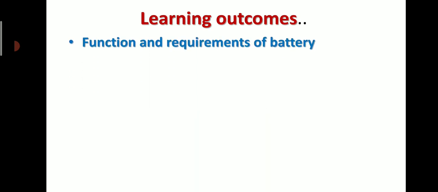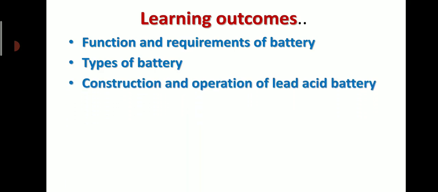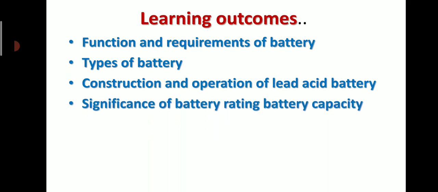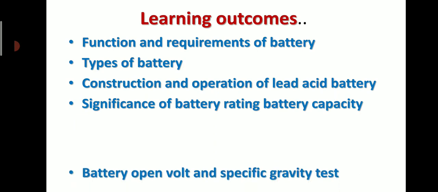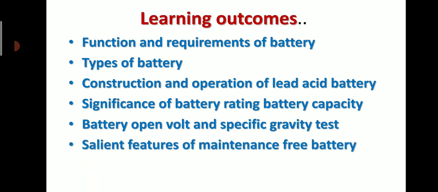So let us see what are the learning outcomes of this presentation. First is we will learn about function and requirement of battery. What are the types of battery? Then we will learn about construction and operation of lead acid battery, significance of battery rating, battery capacity, and battery open volt and specific gravity test that is done inside the battery. Lastly, we will see about salient features of maintenance free type of battery. So these are some of the important points of today's presentation.